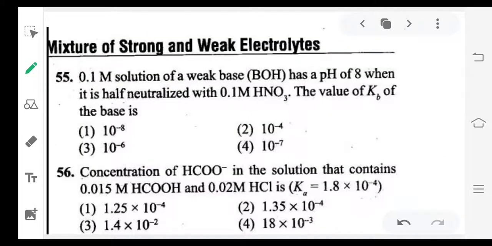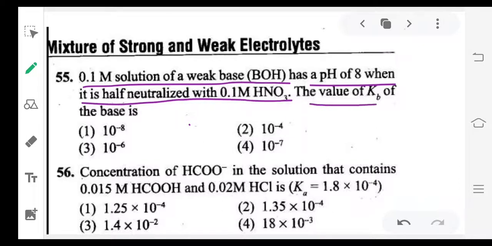Next, mixture of strong and weak electrolytes. So a 0.1 M solution of weak base has pH of 8. When it is half neutralized with 0.1 M HNO3, the value of Kb of the base is.